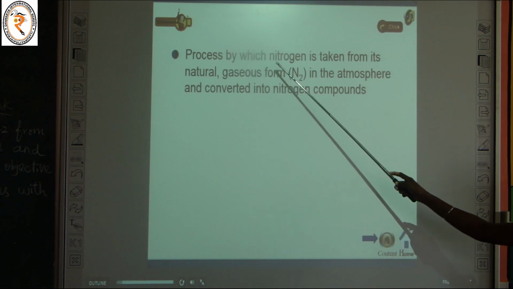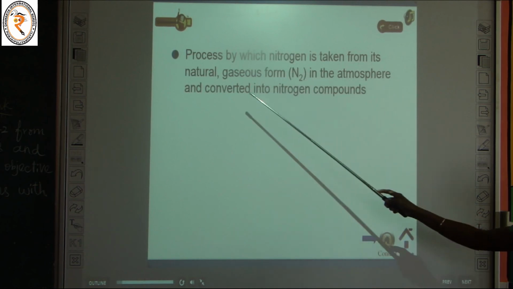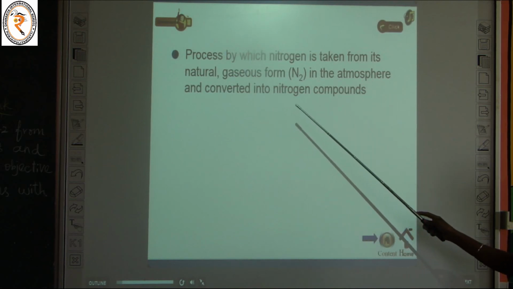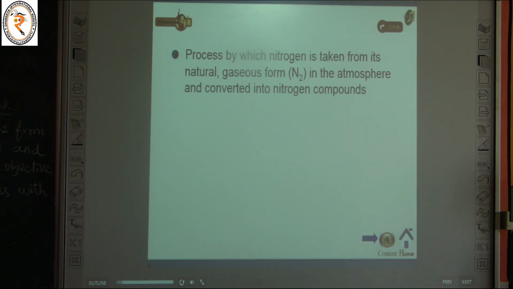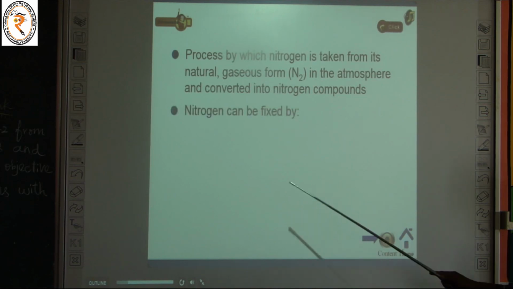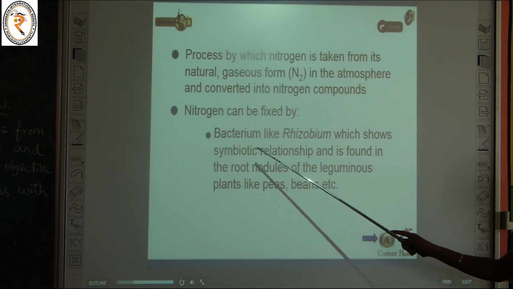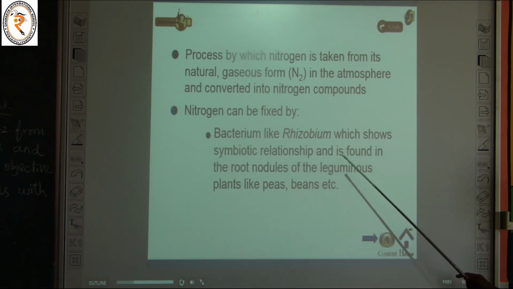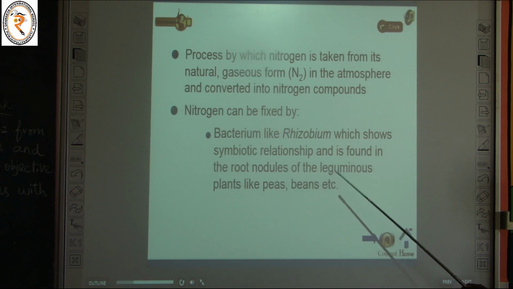See, the process by which nitrogen is taken from its natural gaseous form, nitrogen in the atmosphere, and converted into nitrogen compounds. So the nitrogen gas that is present in the air is converted into nitrogen compounds with the help of some microorganisms. That process is called nitrogen fixation. Nitrogen can be fixed by bacterium like rhizobium, which shows a symbiotic relationship and is found in the root nodules of leguminous plants like peas, beans, etc.